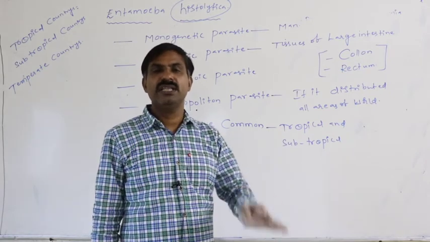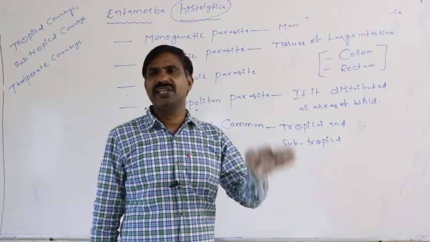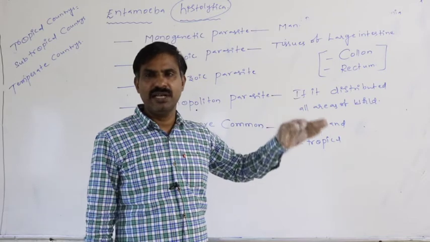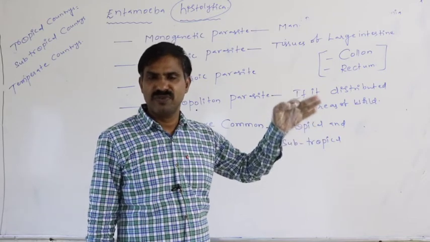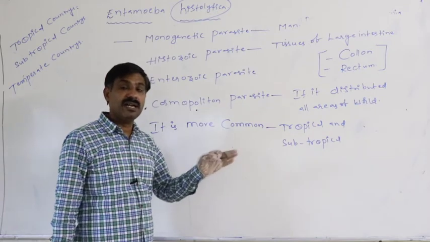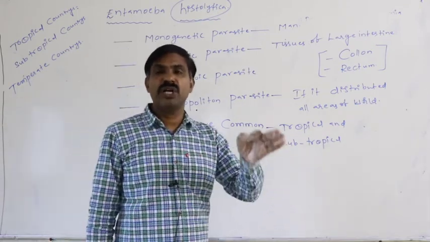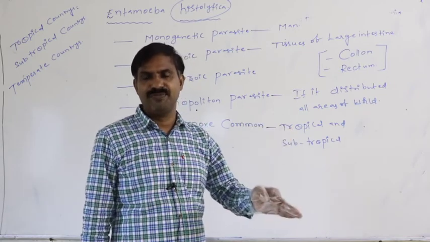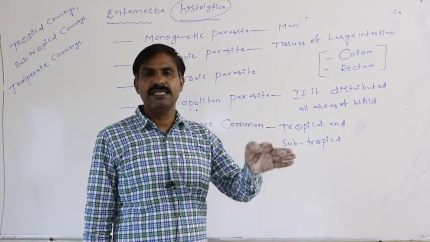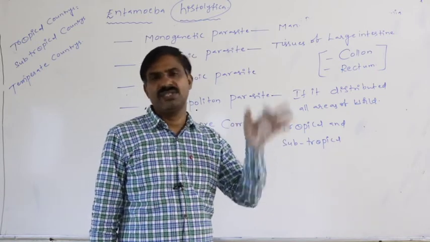In such areas, among the people, this Entamoeba histolytica spreads very fast from person to person.